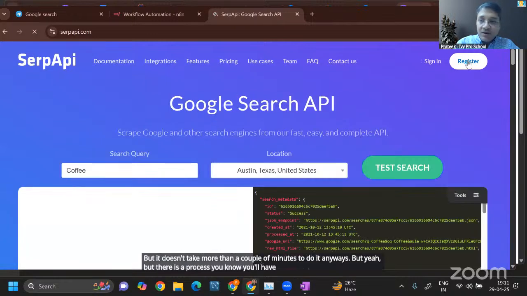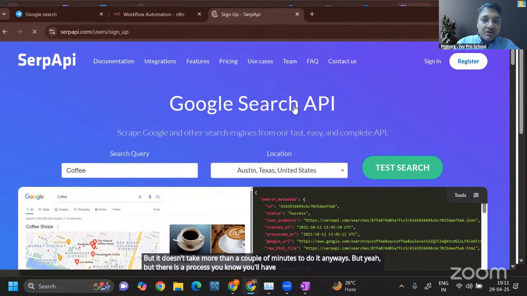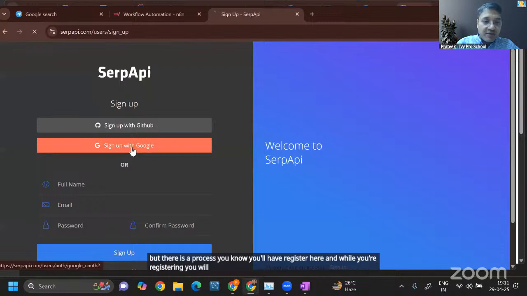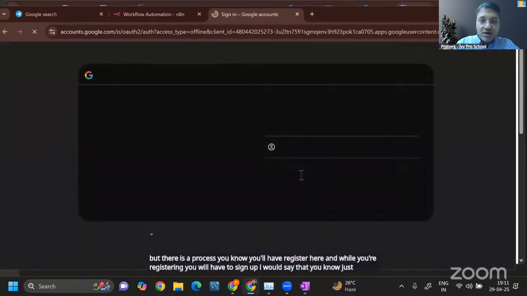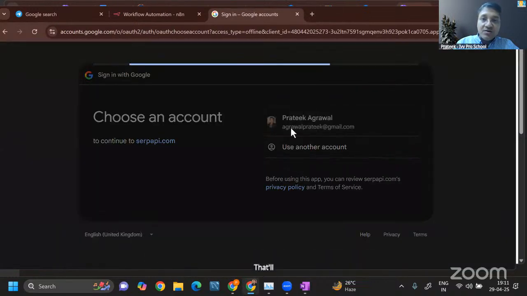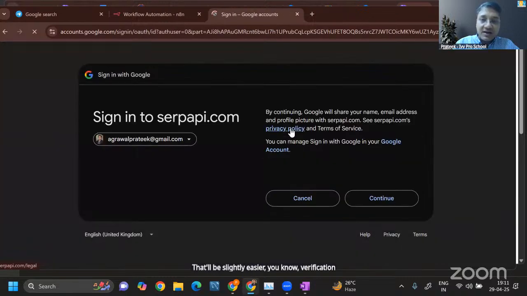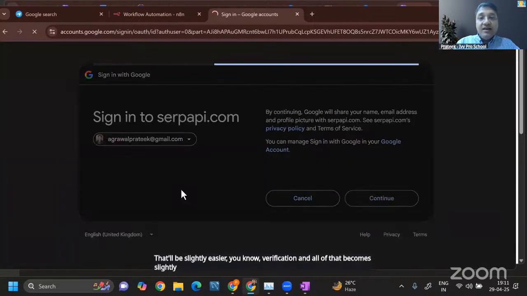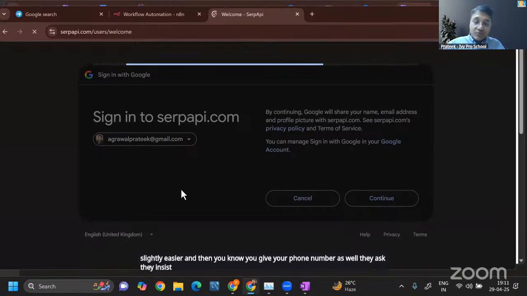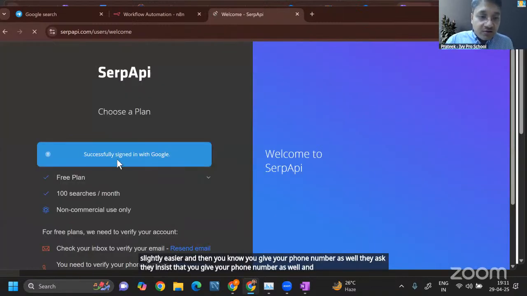You'll have to register here. And while you're registering, you will have to sign up. I would say just sign up with Google. That'll be slightly easier, verification and all of that becomes slightly easier. And then you give your phone number as well. They insist that you give your phone number as well. And so, successfully signed in.